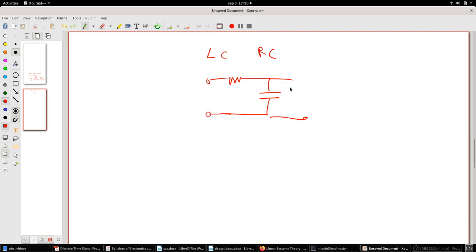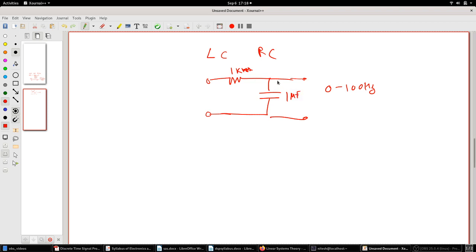Let's say the cutoff frequency works from 0 to 100 hertz. It acts like a low pass filter, 0 to 100 hertz, with a 1k resistor and 1 microfarad capacitor, something like that.